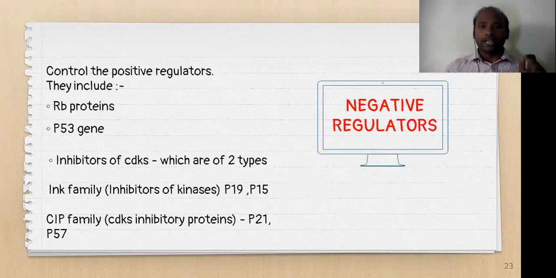Right? And we should understand that there are important points where exactly this can be regulated. We call them checkpoints, and I have given different kinds of checkpoints. Majorly this regulation is taken care of by three important factors. First is cyclin, second is cyclin dependent kinases, third is cyclin dependent kinase inhibitors. All of these keep it highly regulated, and if there is an imbalance between positive regulation and negative regulation, that can lead to a cancerous condition.